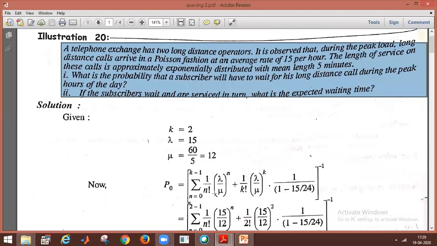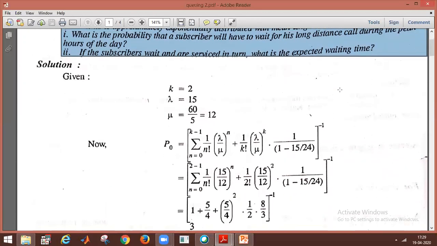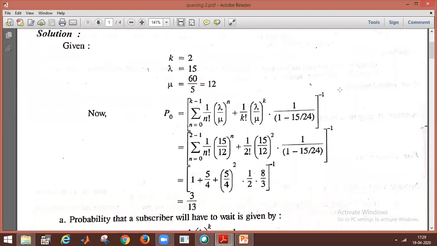So what is the information? What is the probability that a subscriber will have to wait for his long distance call during the peak hours of the day? Already we need to know P naught.